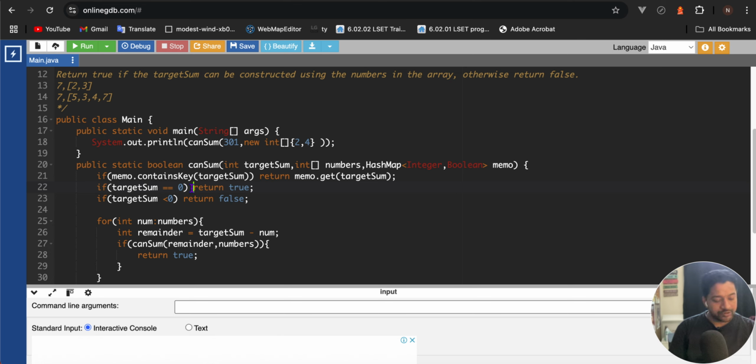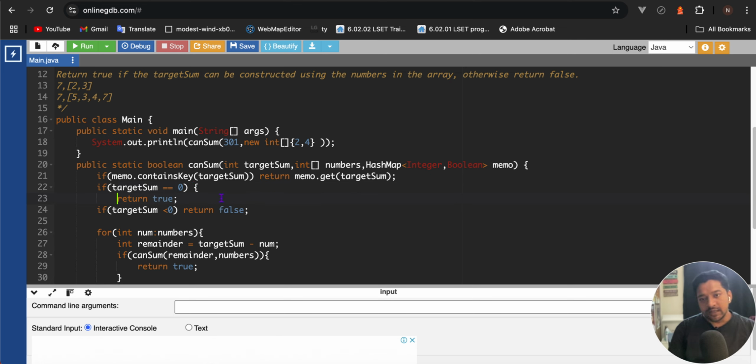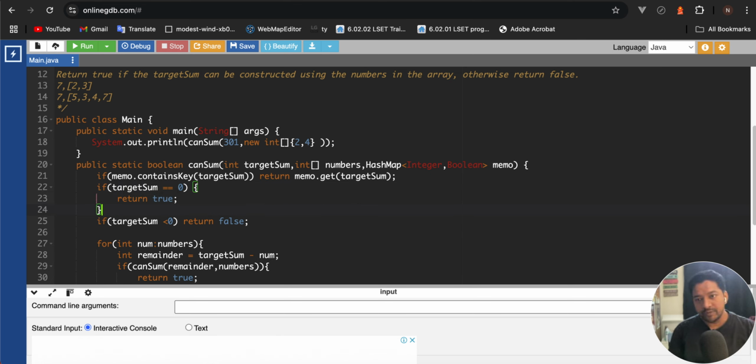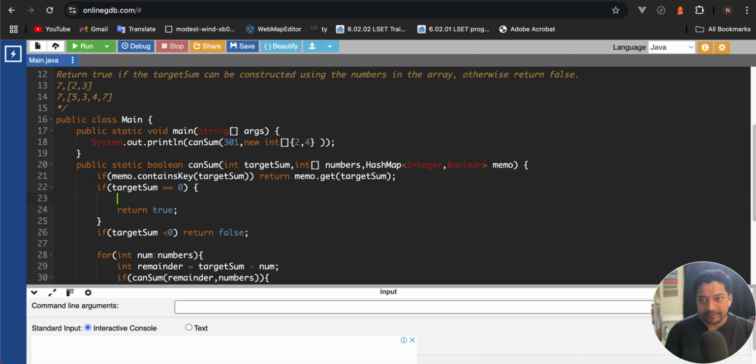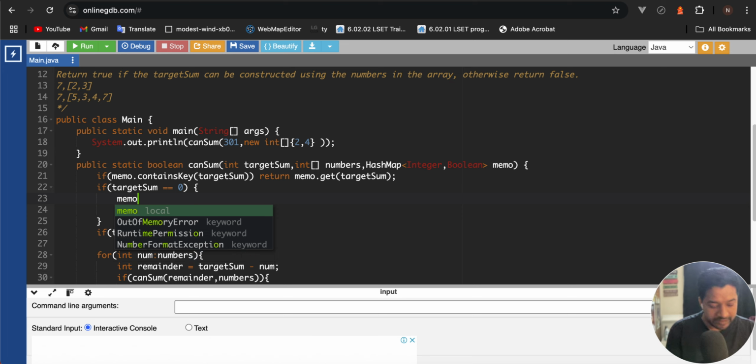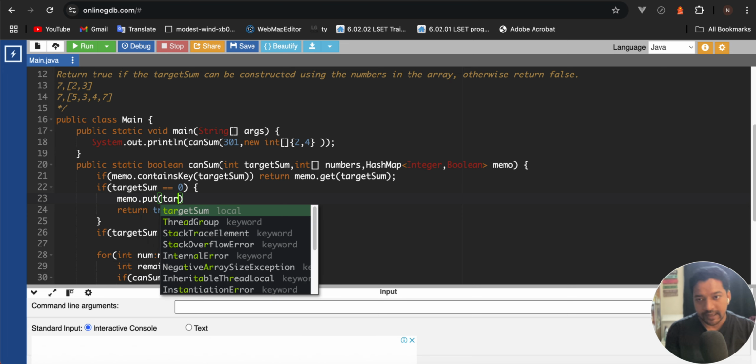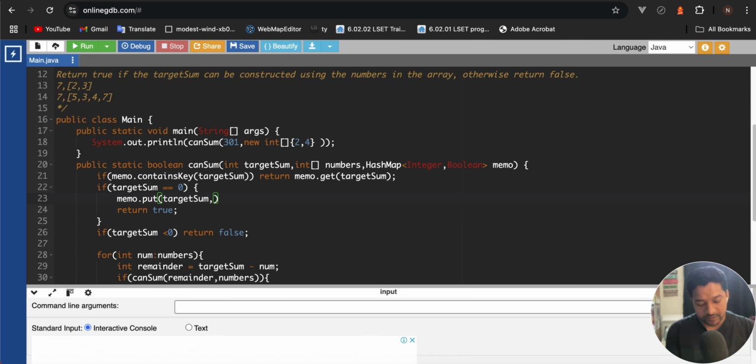Okay, here also we have to put that value inside our memo object. If target sum is 0, memo dot put target sum true, correct?